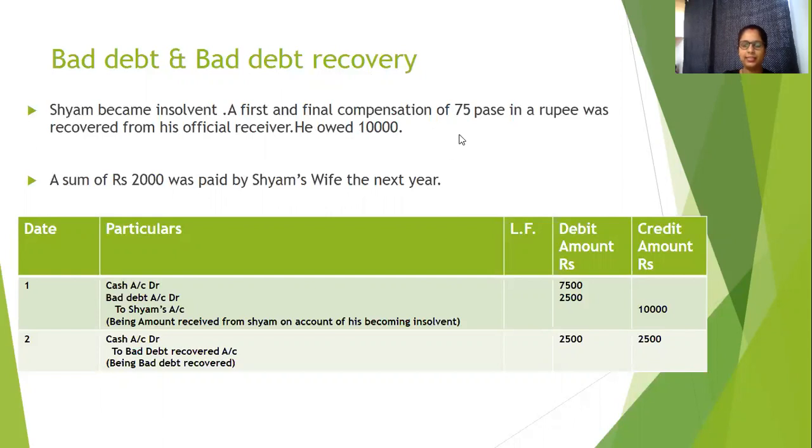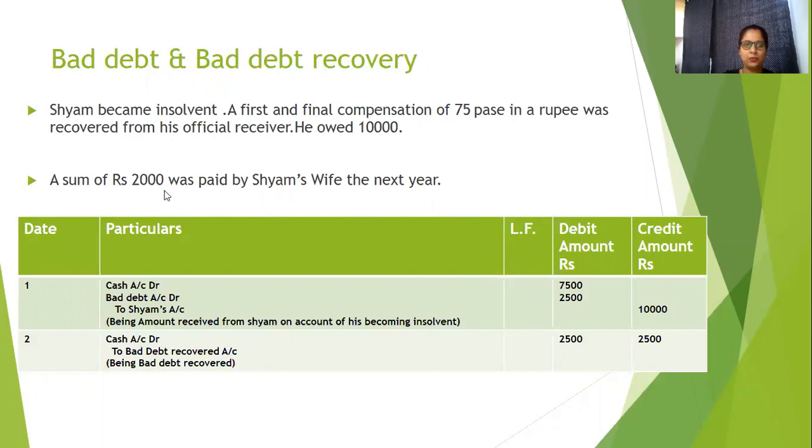Cash coming in, the amount coming in, is 7,500. 7,500 will be debited, and to Shyam's account, because Shyam was a debtor, Shyam is paying to Shyam's account. We are closing his account for 10,000. 7,500 could be paid. That bad debt is 2,500.